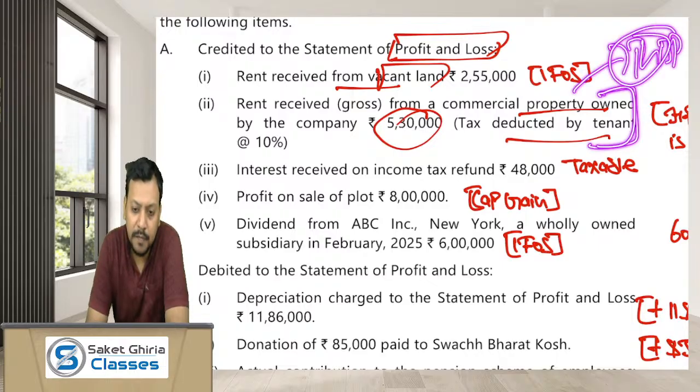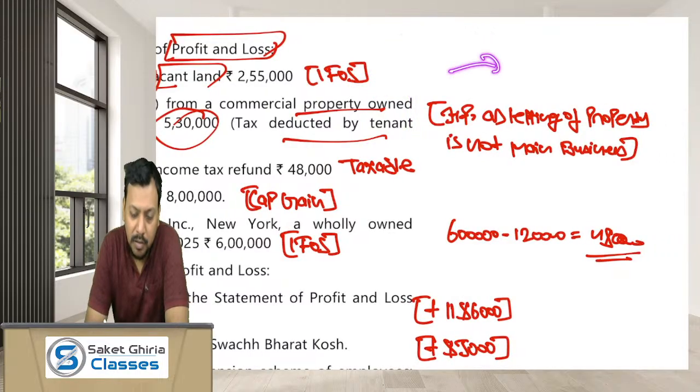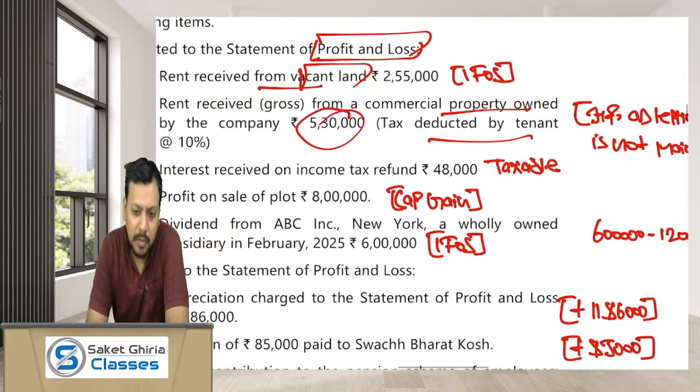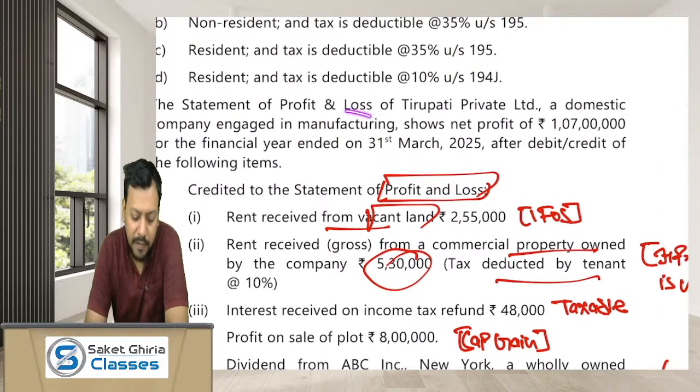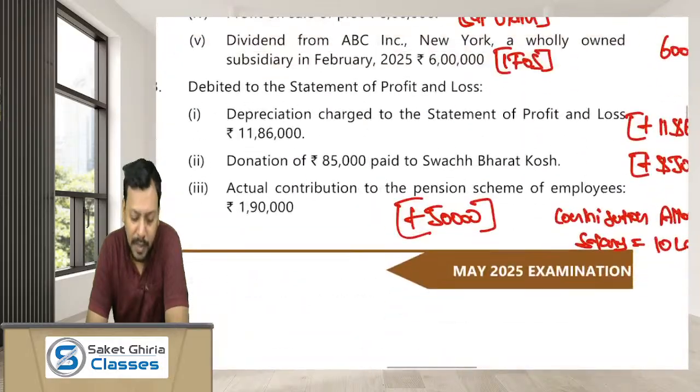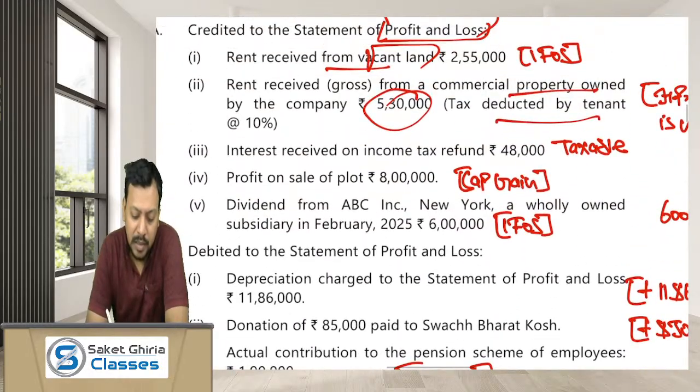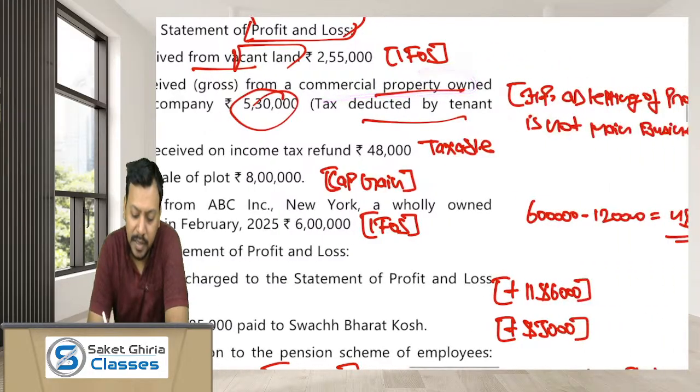if renting of the property or if leasing of the property is the main or substantial business of the assessee. Case law is Chennai Properties Investment, something, there is a case which says that if leasing of the property or if renting of the property is the main or substantial business of the assessee, then the rental income from the commercial property shall be taxed as business income. But here, as the main business of the assessee is manufacturing, this judgment would not apply, and because of this, rental income from commercial property has to be taxed under the head house property.